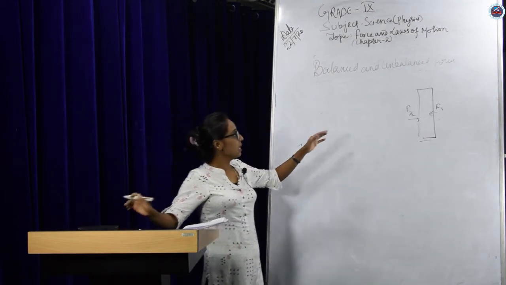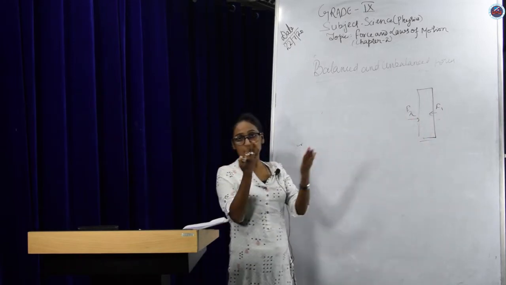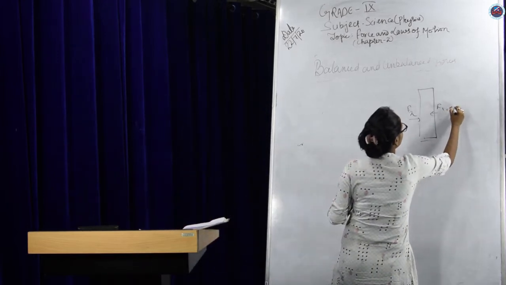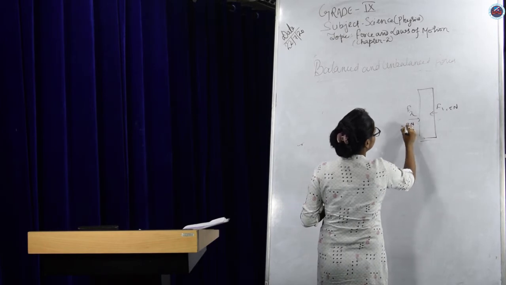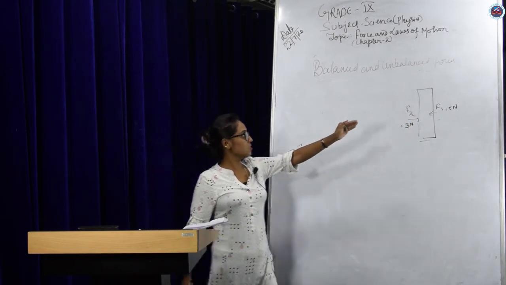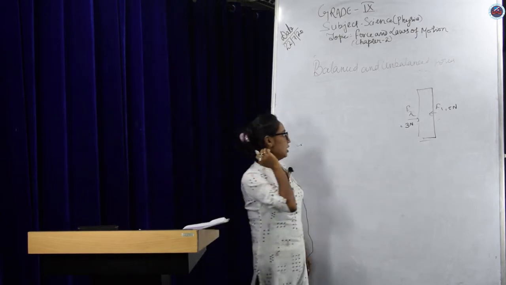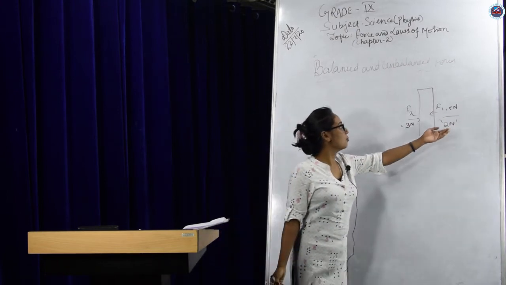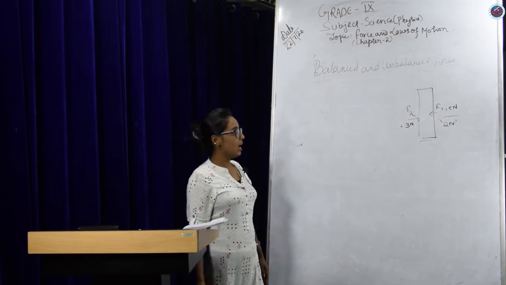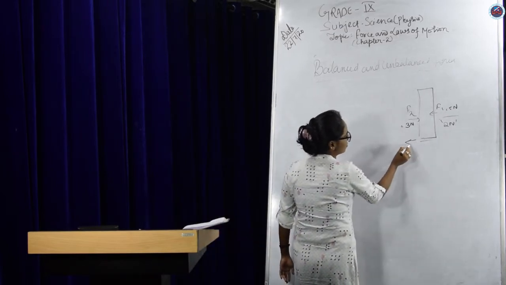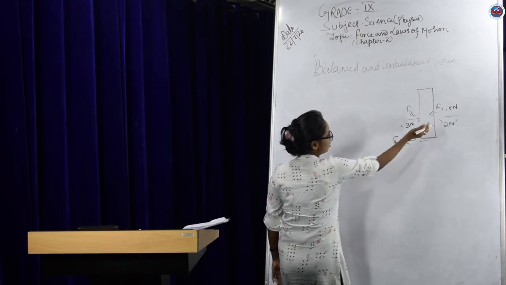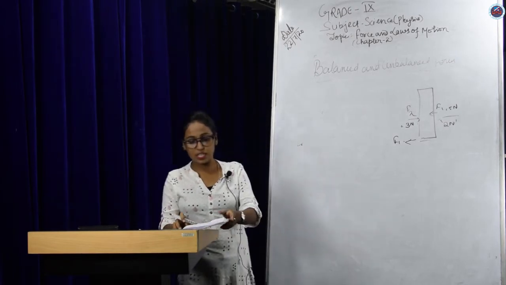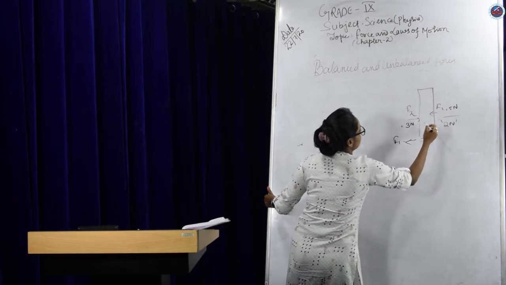Now let's take the second case. F1 and F2 are again exerting a force opposite to each other. Let's say F1 is equal to 5 m and F2 is equal to 3 m. It's very clear that he is exerting 2 m more in the direction of F1. And what will happen? The almirah will get displaced towards the direction of F1. That shows that unbalanced forces are acting on the body.